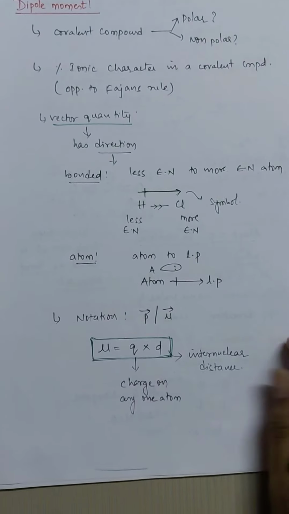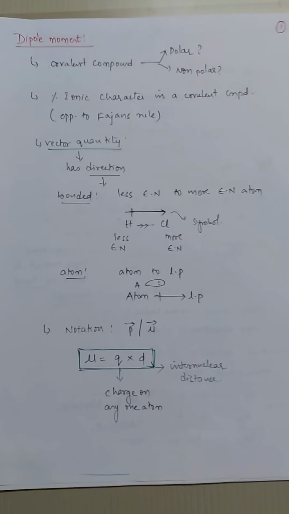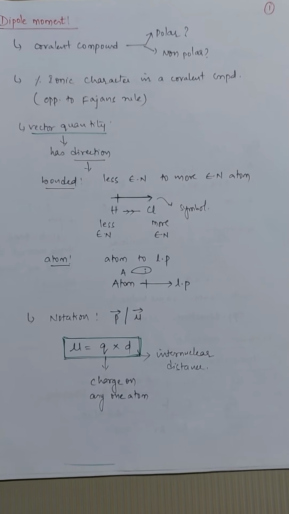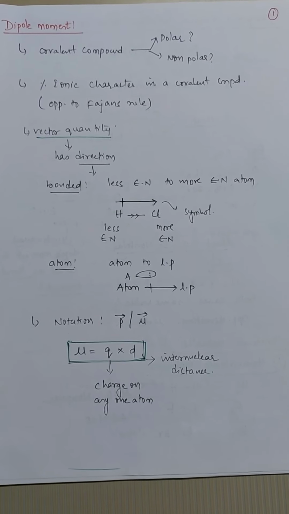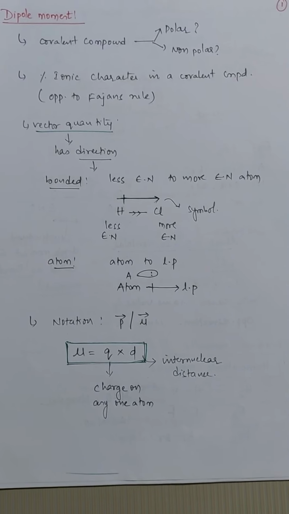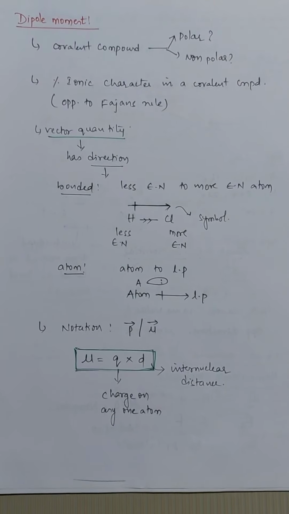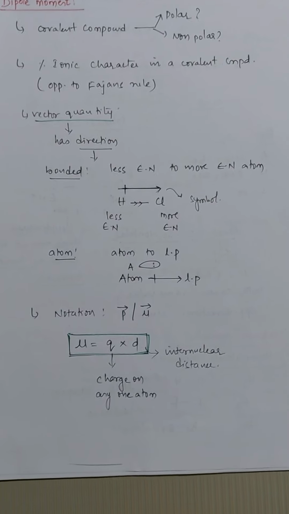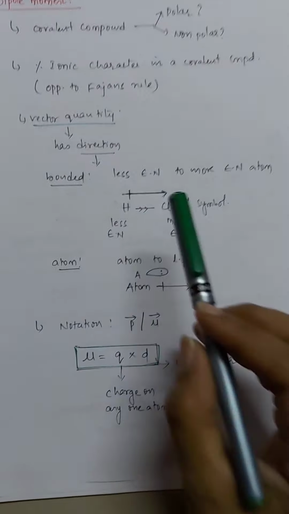Now, covalent compounds consist of a covalent bond which is formed due to the sharing of electrons. There is no cation, no anion, no loss of electrons, no gain of electrons. Then how does polarity arise in the covalent compound? That is a big question mark. So let us see this example to understand.